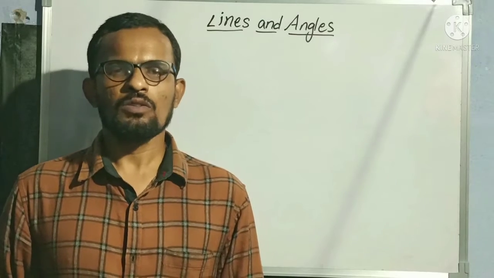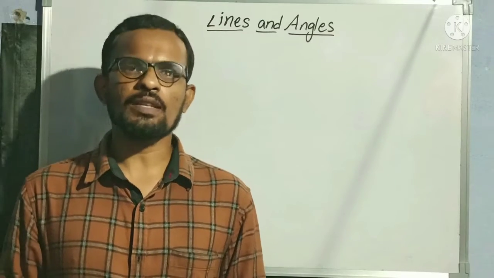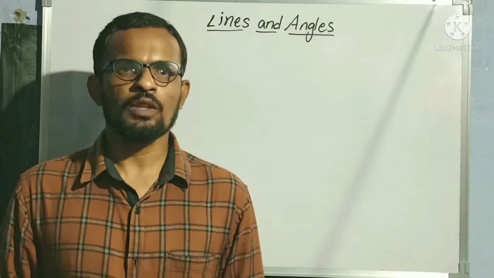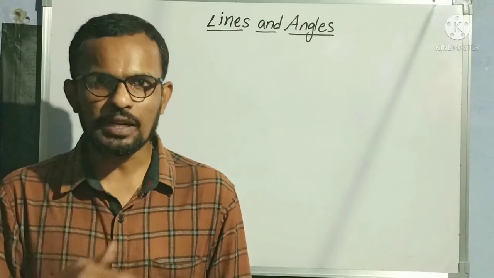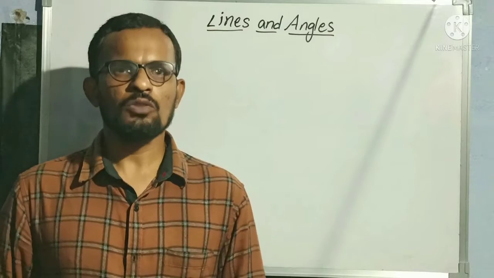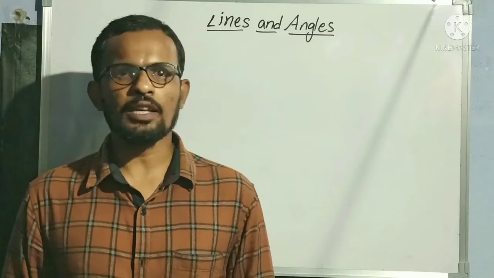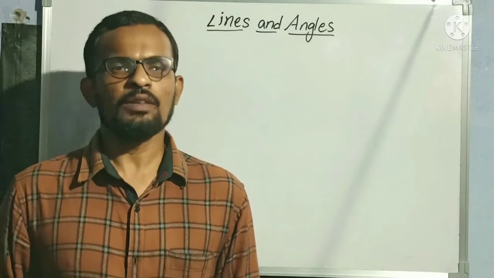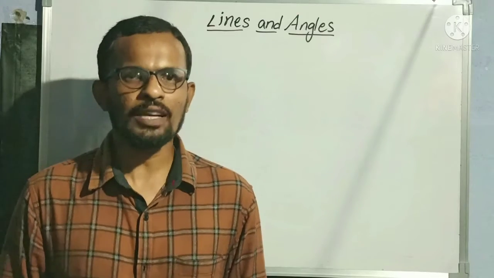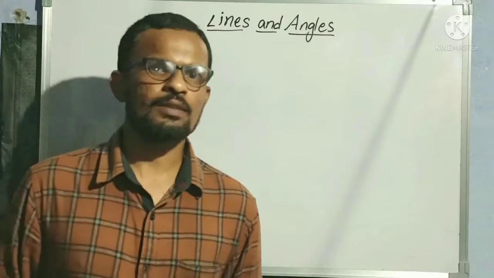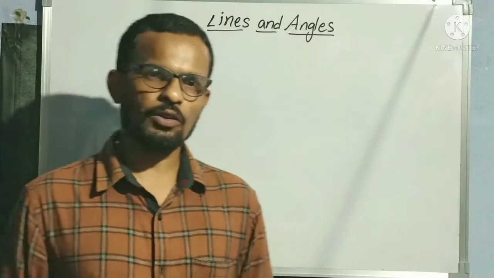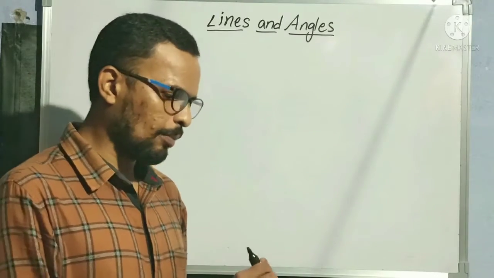Clear? So already in the previous class I have explained what is an angle also. Along with angle, I have given types of angles based on their measurements. Clear? So in today's class, let us continue our topic lines and angles with our next topic, that is complementary angles, supplementary angles, linear pair, etc. Okay. So let us know what are complementary angles.